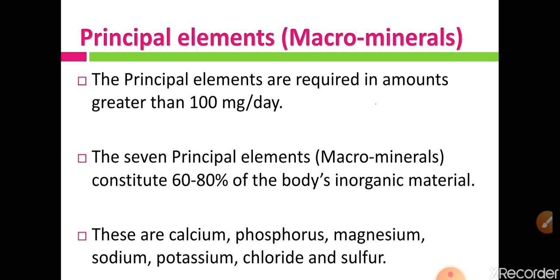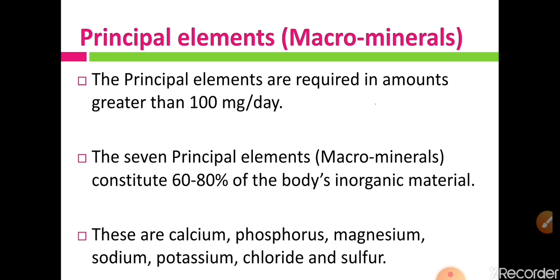So let us see these 7 principal elements. They are calcium, phosphorus, magnesium, sodium, potassium, chloride and sulfur.